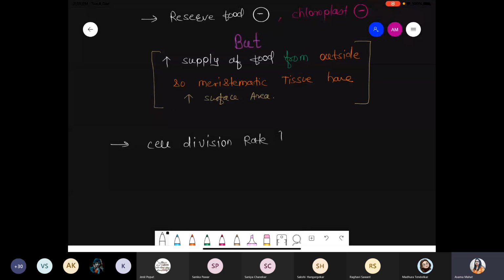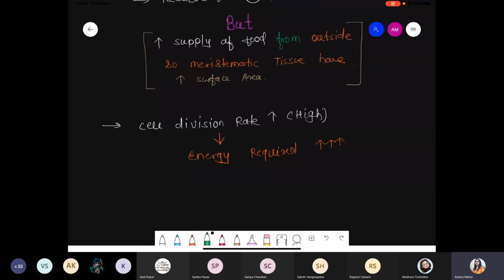Cell division rate is quite high. The upper arrow represents the high condition, okay? Cell division rate is high, so if cell division is high, it means energy is also required in high amount. And which form of energy are we talking about? ATP, right? Because ATP is the energy currency of the cell.